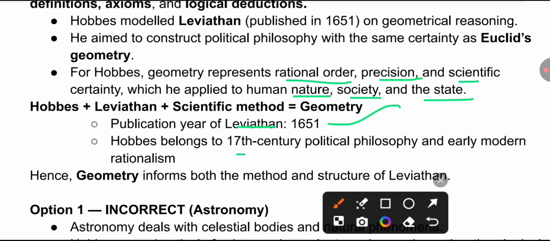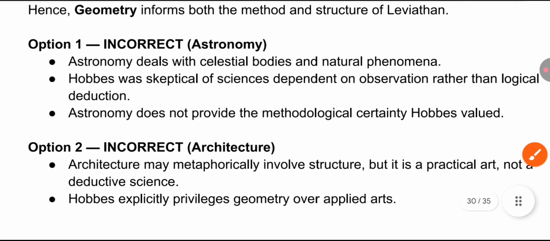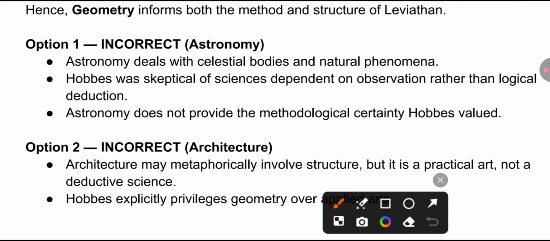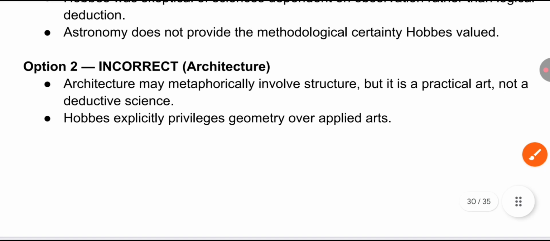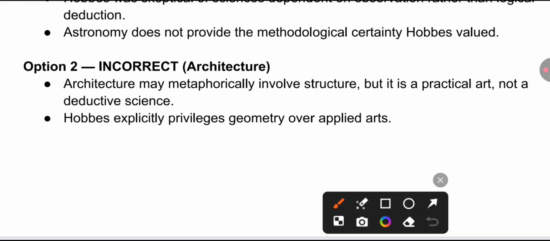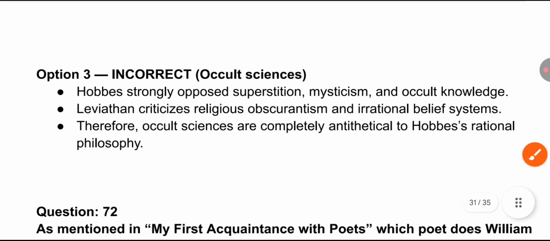Hobbes belongs to the 17th century, from political philosophy and early modern rationalism. Next, astronomy: we know it is not associated, but here you can say Hobbes was skeptical of science dependent on observation rather than logical deduction. Architecture also can't be the correct option. Architecture is a metaphorically involved structure. Here Hobbes explicitly privileges geometry over applied arts. And occult science is also incorrect.